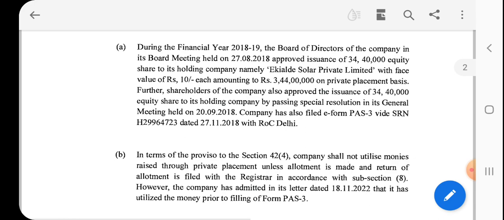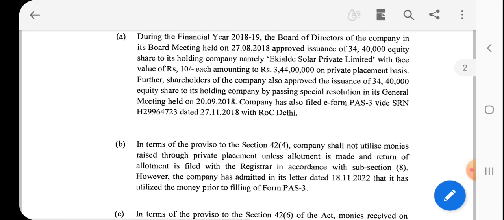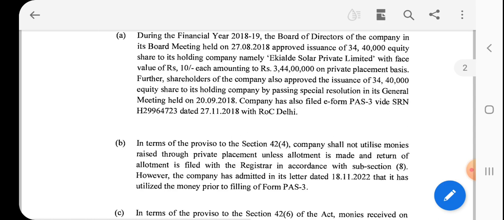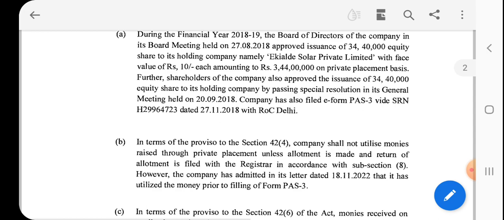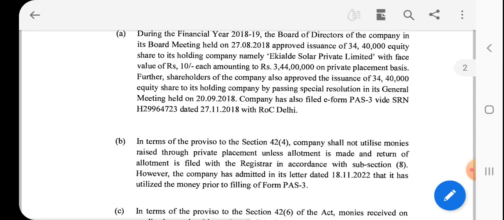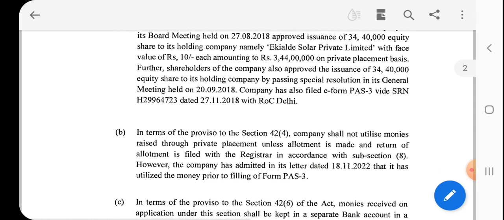Further, the shareholders also approved the issuance by passing a special resolution in general meeting on 20th September 2018. The company has also filed e-form PAS 3 on 27th November 2018 with the ROC office.